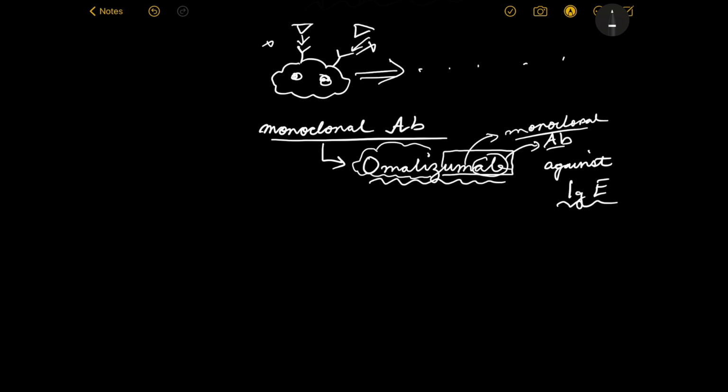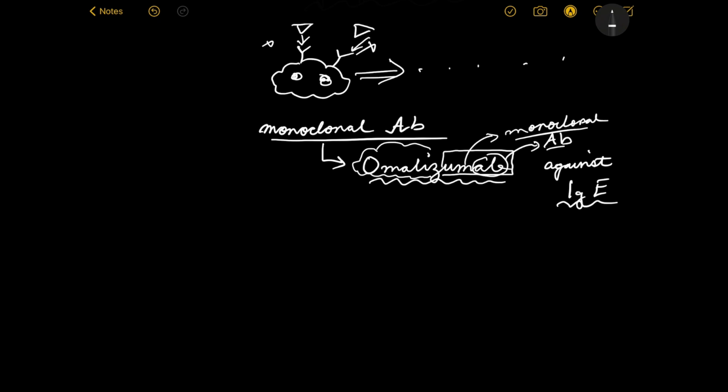Okay. So omali, this much you have to remember, no negotiating that. But umab is something which will be a common suffix for all monoclonal antibodies, which we will talk about subsequently when the time comes in other chapters of systemic pharmacology, not just respiratory pharmacology, but different other organ systems.